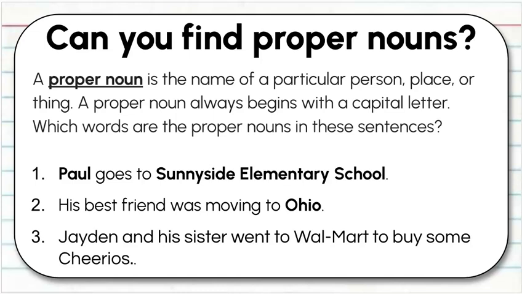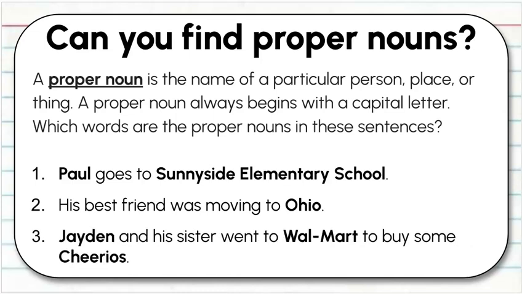Jaden and his sister went to Walmart to buy some Cheerios. Are there any proper nouns there? That's correct. Jaden, Walmart, and Cheerios, because those are particular people, places, or things.